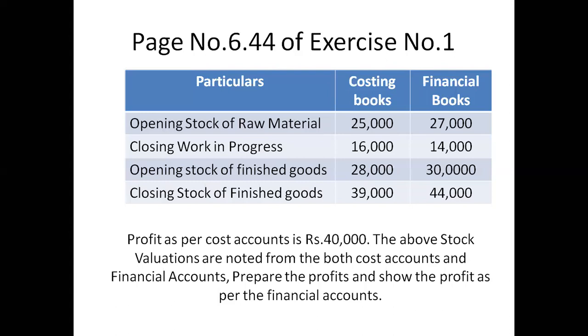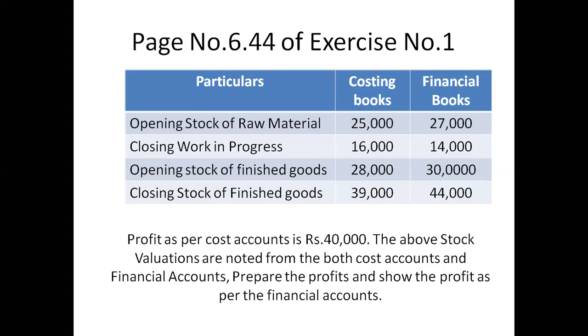Here the same amount of raw materials is used for production purposes, but that amount is taken in a different way. In financial accounts it is the original value. In cost accounting, the value is an estimated cost. So sometimes these variations may arise.